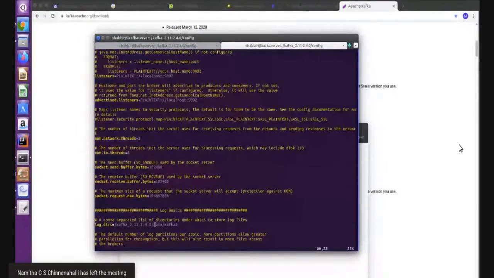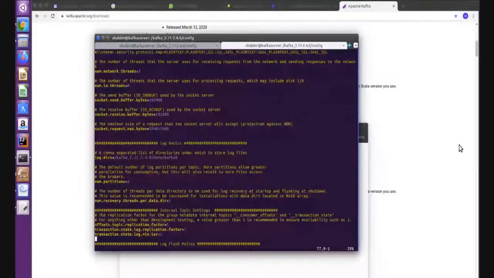Let's come down and put the path of the log directory where Kafka will store the data. I had created the folder, right? data/kafka0. I have to give the path. When Kafka runs, it will store all the data in this directory. You can give any path.